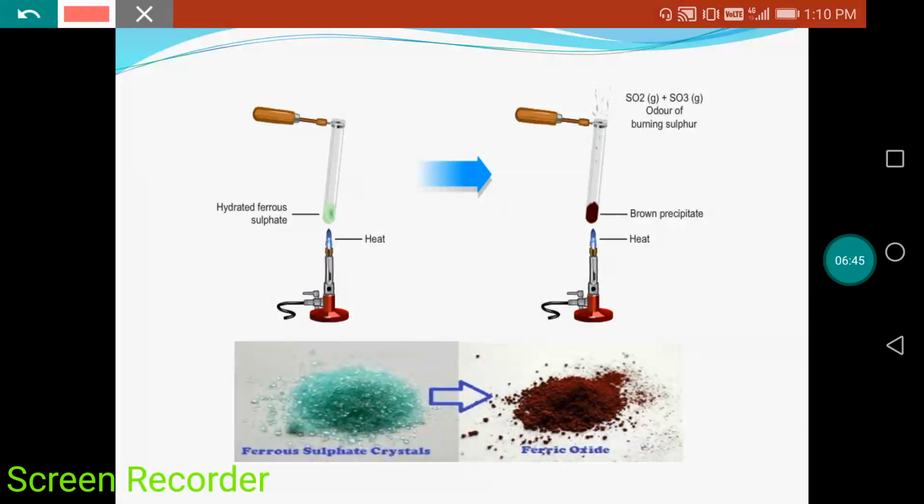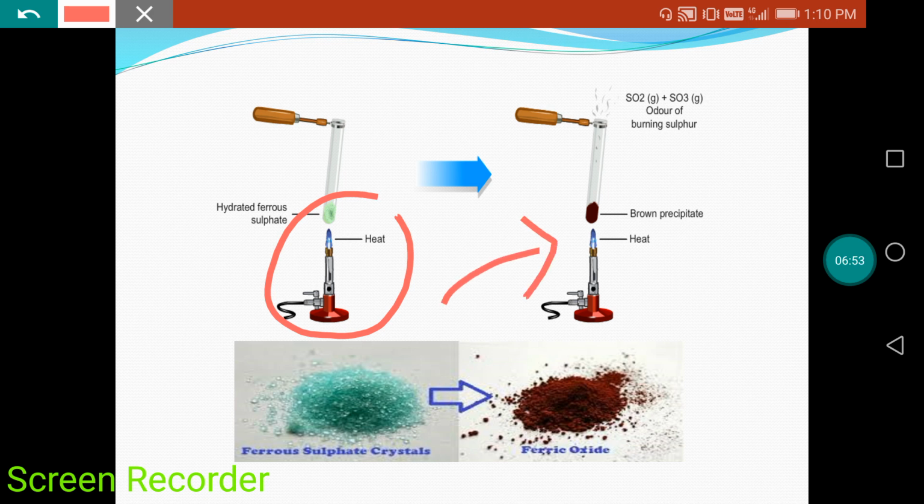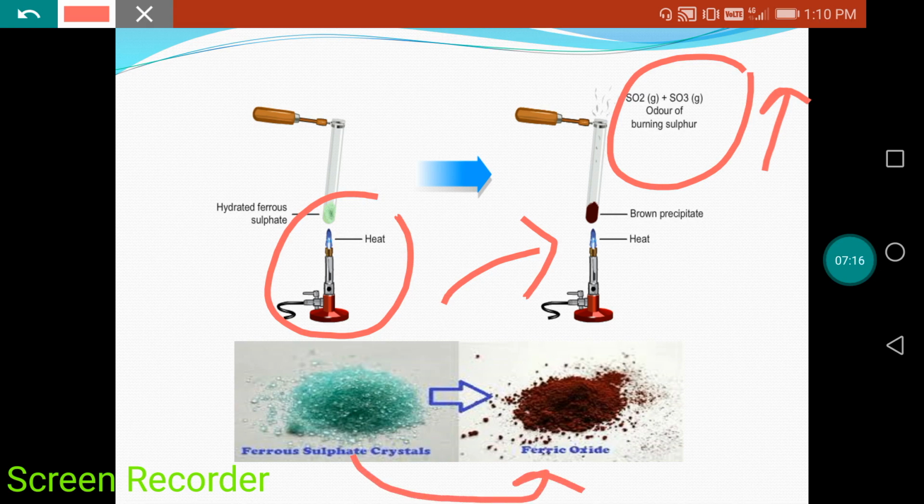If we are heating this hydrated ferrous sulfate, it will convert into a brown precipitate, and some gases are coming out of the test tube. We can analyze them with the help of odor. What type of odor is coming? With the help of smell. These gases are SO2 and SO3, sulfur dioxide and sulfur trioxide, and green color ferrous sulfate is converted into ferric oxide. Clear?